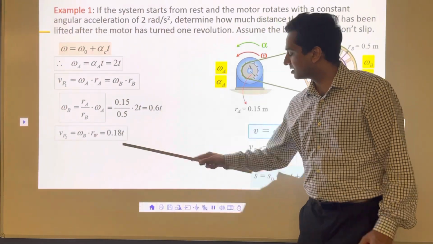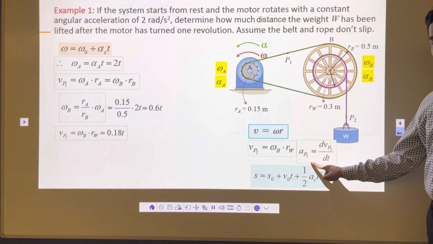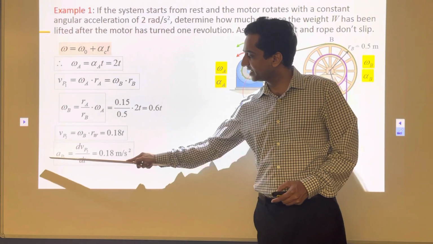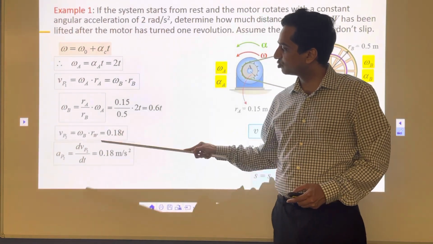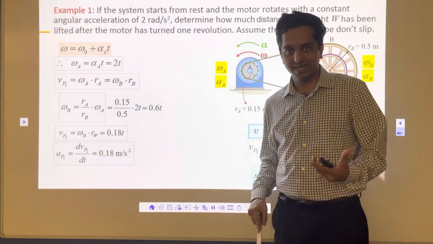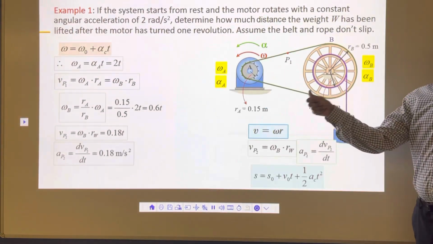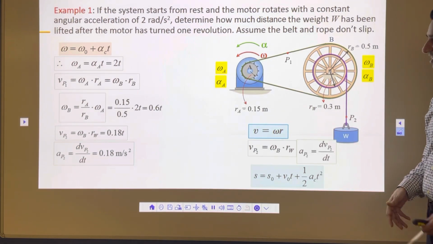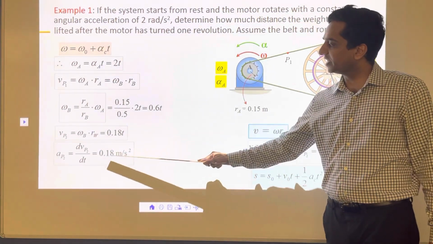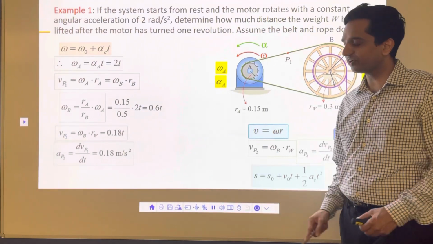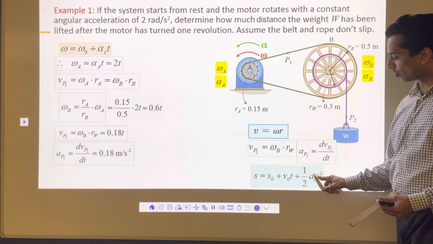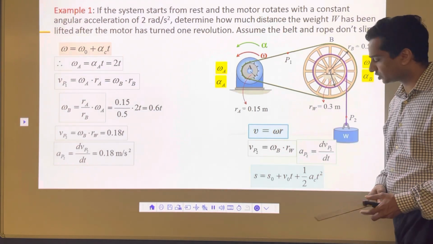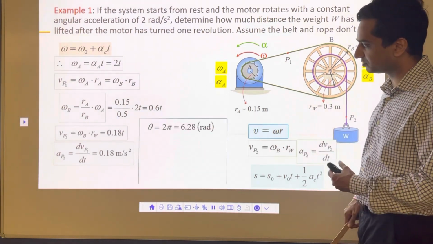Once I am here, I'm going to differentiate it with time, dVp by dt. And if I do that, I get acceleration as, the t goes out, 0.18 meter per second square. It means the moment you start the button, this point P is going in the upward direction with linear acceleration of 0.18 meter per second square. And that's it. So now you have this part, 0.18 meter per second square. All you need is the time required for one revolution. If we can find out the time required for one revolution, you can solve this problem.